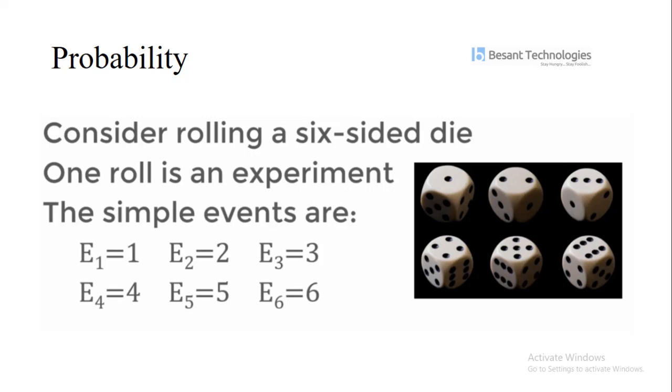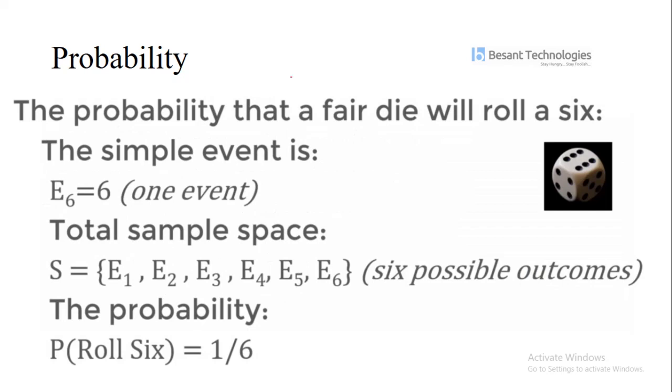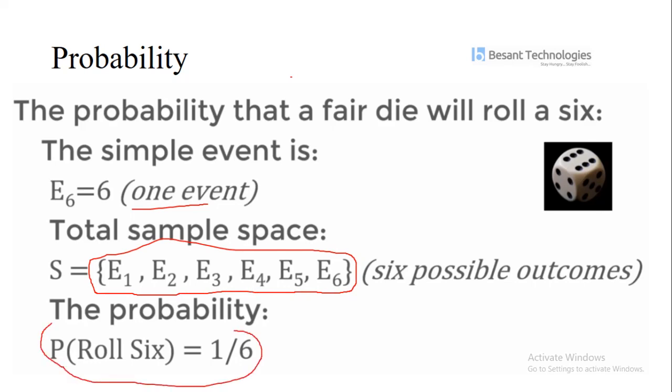When we are considering rolling a die and expecting a 6, that is one event, and we need to calculate the total sample space. That is nothing but E1, E2, E3, E4, E5, E6, all 6 possible outcomes. So the probability of rolling a 6 is equal to 1 divided by 6.